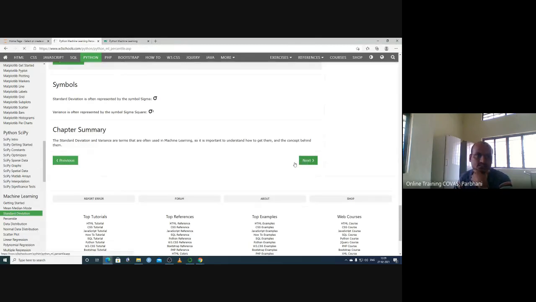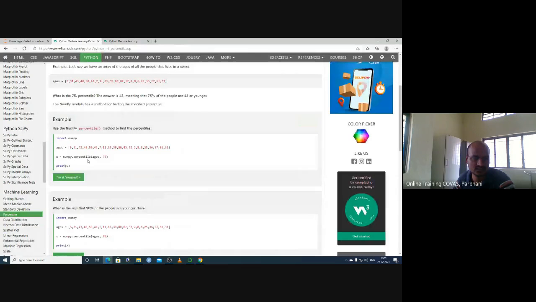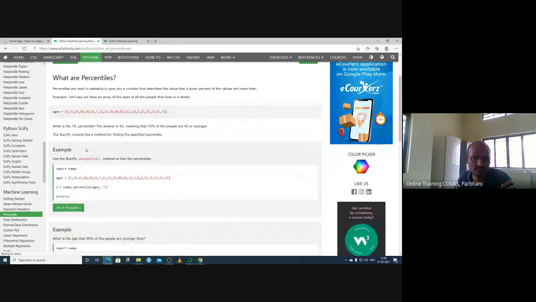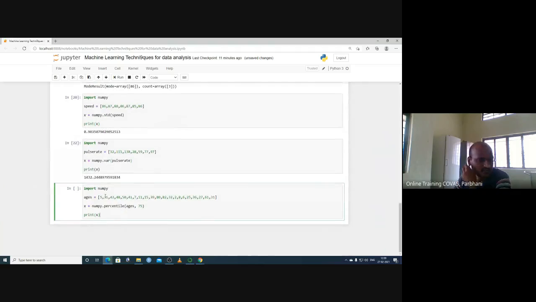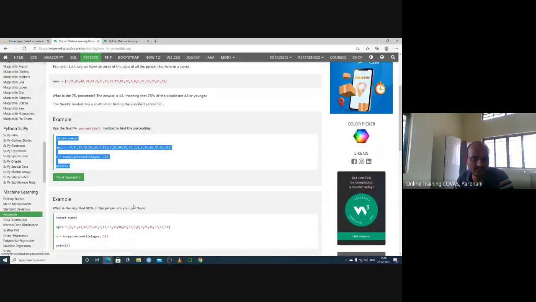Now percentile. Many times under your result percentile will come, like how many people are under 75% marks, likewise information. So we have data like this. We have the NumPy module and ages. These are the different ages of the students: 5-year student, 31-year student, 80-year student. Now we want to calculate the 75th percentile of the ages. Then we can calculate that. Okay.